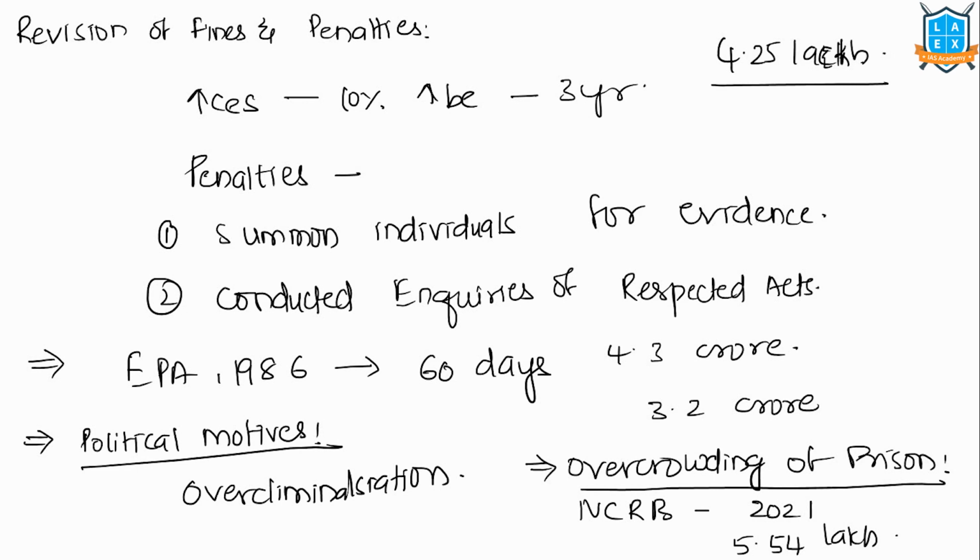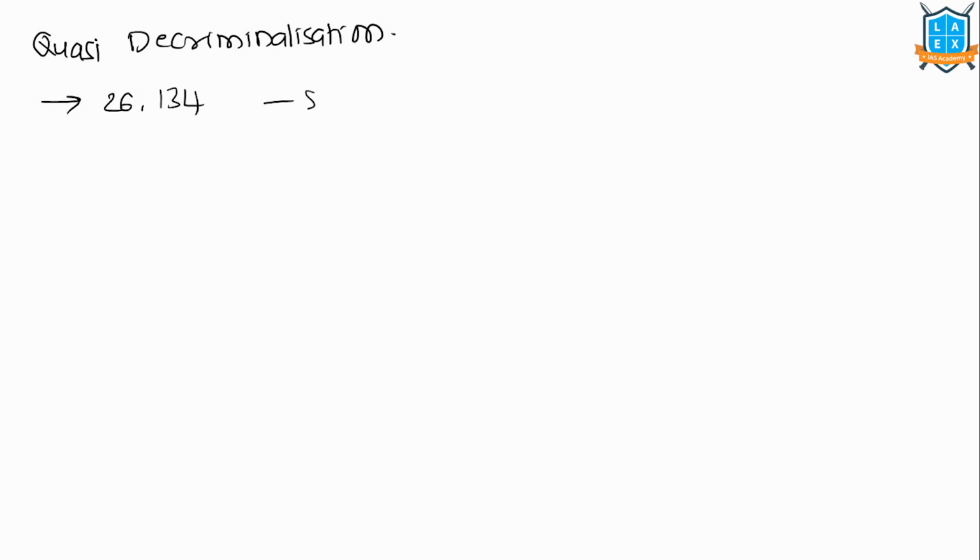So let's look into the scope of the bill. What is the scope of the bill? The bill undertakes quasi-decriminalization. The Observer Research Foundation reported, in its study on jailed for doing business, more than 26,134 imprisonment clauses in a total of 843 economic legislations and the rules and regulations which seek to regulate businesses and economic activities in India.